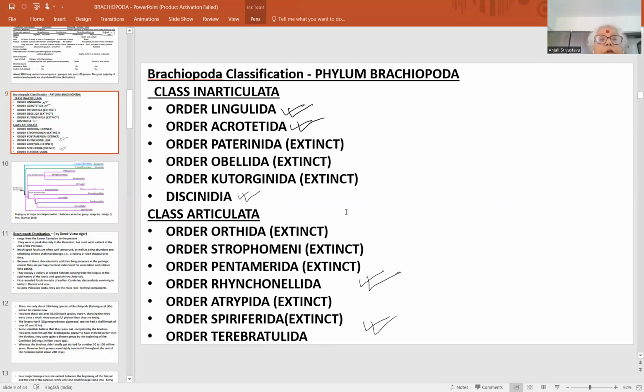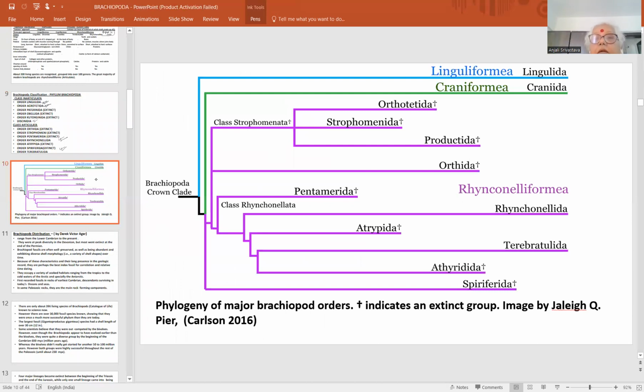So this is broadly the classification. In short, of course, as I have told you, all the 3 aspects themselves are large enough to discuss in separate classes, whereas we are discussing here together for a general class. So this is the phylogeny of major brachiopod orders, as seen here. This is the sign of the extinct forms. This is extinct, this is extinct, this order is extinct. So it is well evident here, majority of orders are extinct.